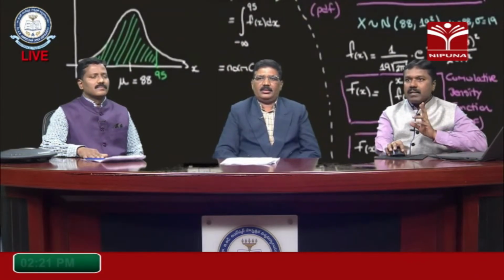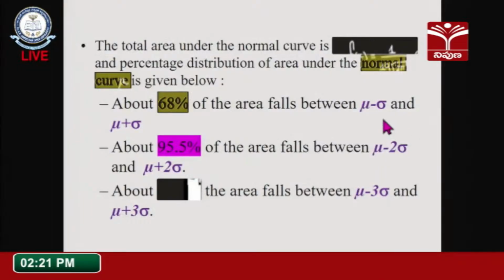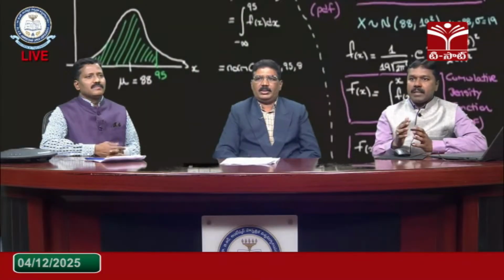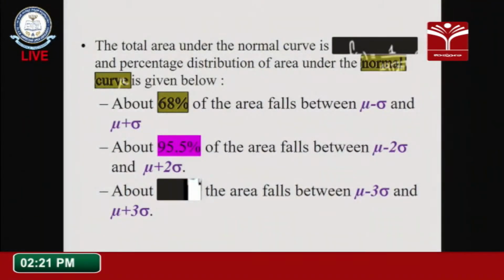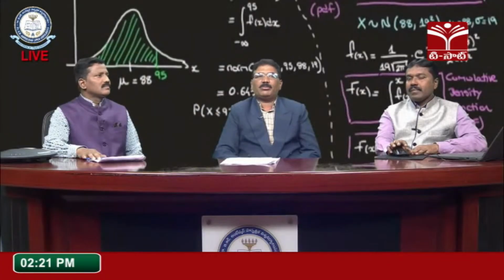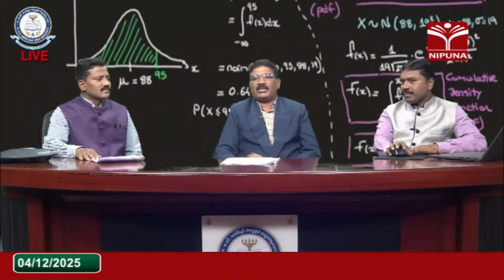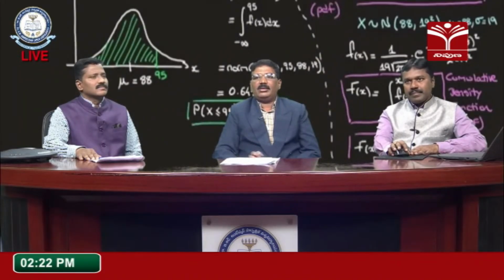68% of data falls under 1 sigma limits, that is mu plus or minus 1 sigma. About 95.5% of the area falls between 2 sigma limits, that is mu plus or minus 2 sigma. About 99.7% of the area falls between 3 sigma limits, that is mu plus or minus 3 sigma. For that purpose, in general, we use 6 sigma limits in quality control, and we get 99.7% accuracy of whatever we test in quality control.